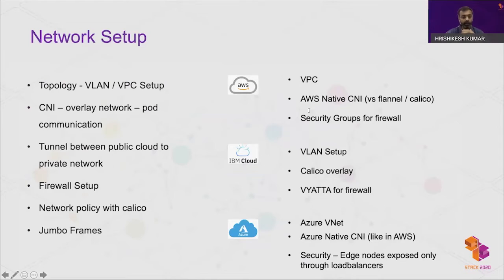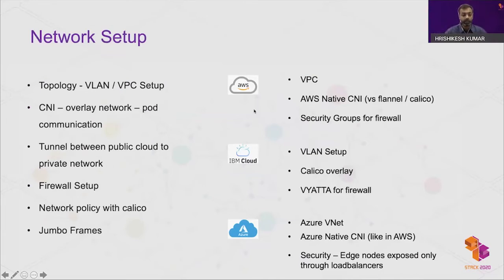In IBM IKS, the cluster is deployed in a VLAN. IBM recently added support for VPC too. IKS supports an overlay network for pod-to-pod communication. Flannel or Calico can be used. External access to the pods is restricted. Machines and pods are restricted using an appliance called Vyatta.